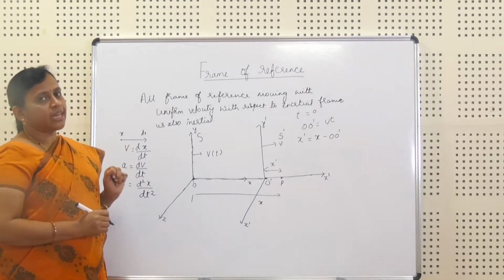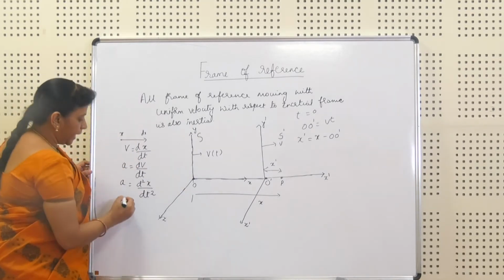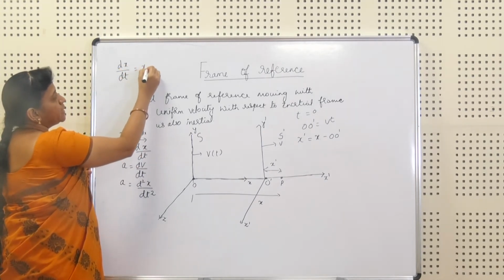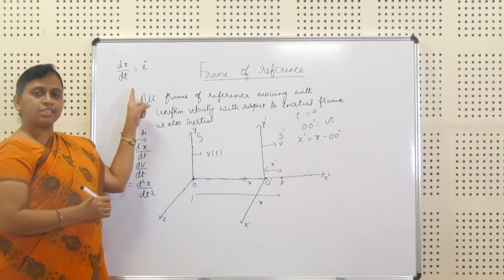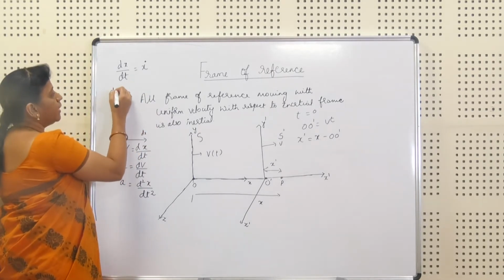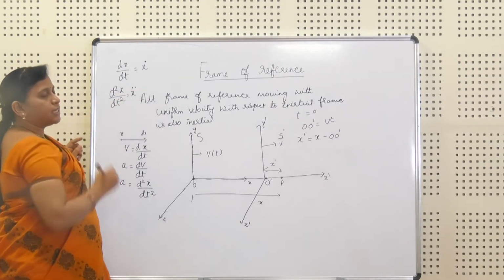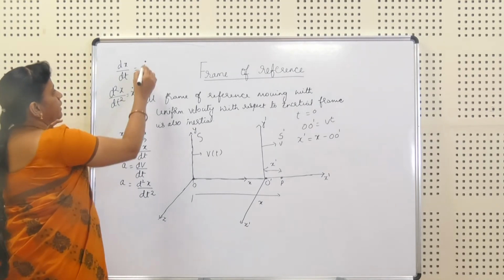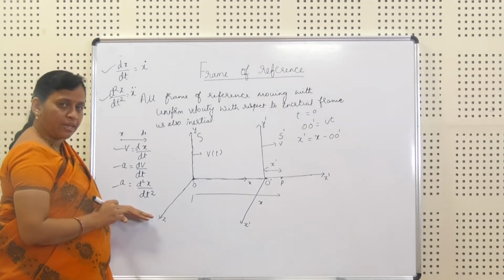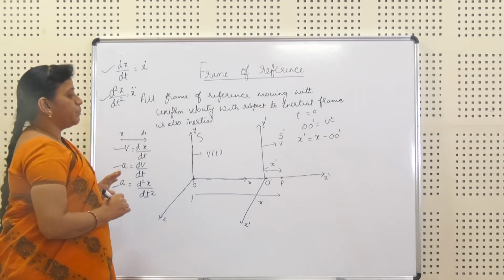Now some assumptions have been made here to simplify the equation. dx by dt, the first order derivative, I am representing as x dot, and the second order derivative d square x by dt square as x double dot. These concepts are very important. You have to remember them to go further with the derivation. Now we'll continue with this.